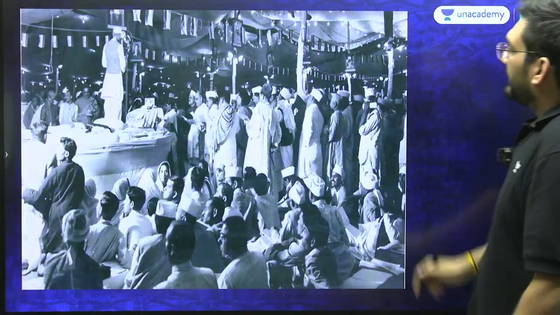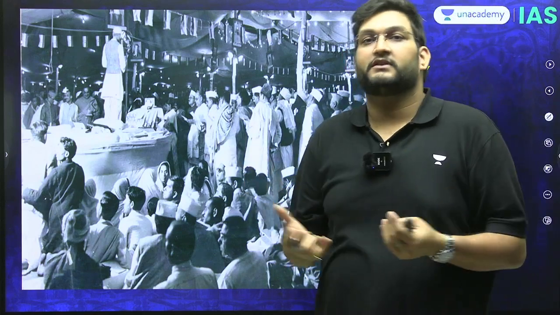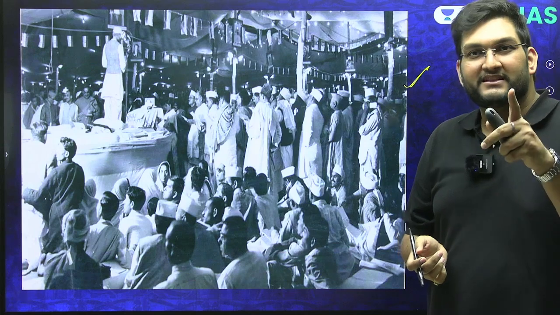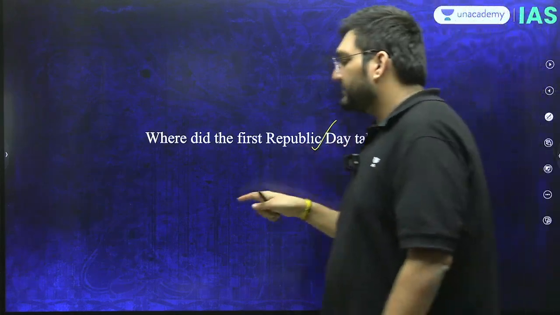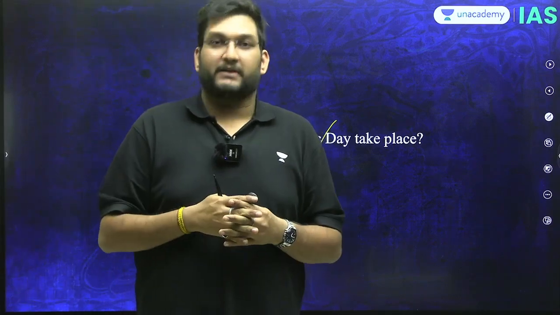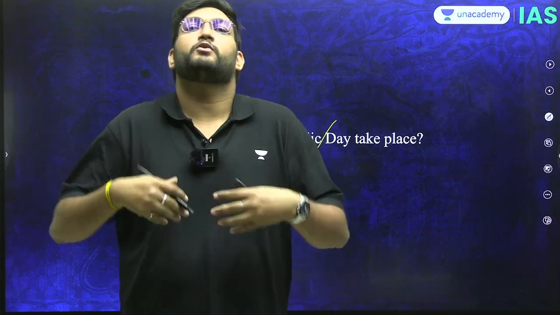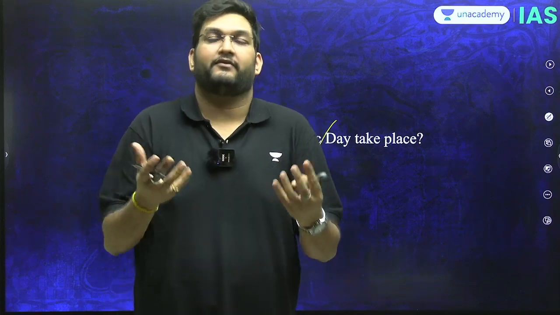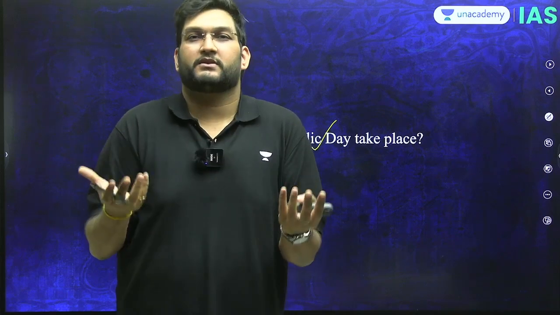Now, this session changed India forever. Complete independence remained our target for a very long time. The August Offer and the Cripps Mission were also rejected on the same concept. However, now comes a very simple, straightforward question, which is, where did the first Republic Day take place? We know that it is Delhi, but was it Rajpath, now called Kartavyapath? This is the kind of simple answer you would be expected to give in an interview situation with the DAF and the OTR becoming so difficult itself. Now the interview can get very basic questions as a citizen of India.